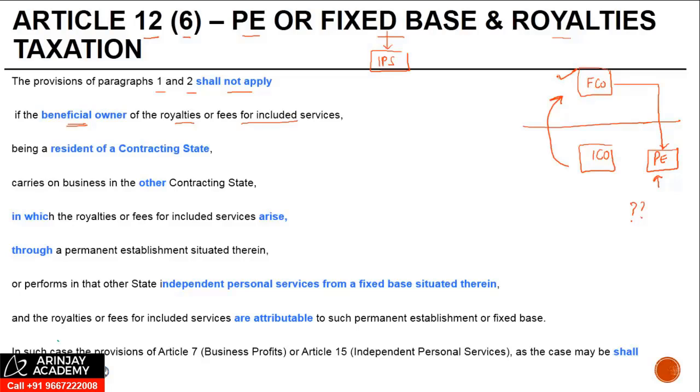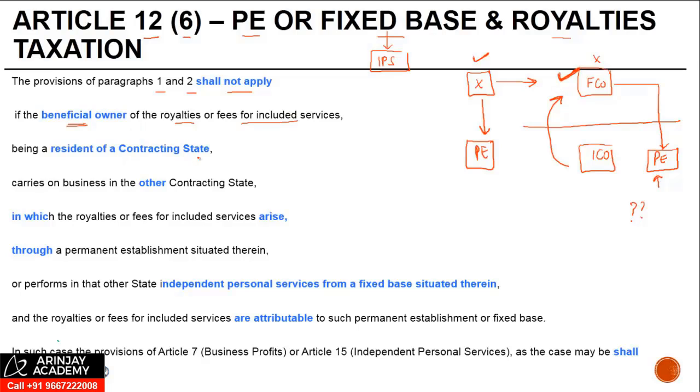This person that we are talking about here should be the beneficial owner of royalty or FIS. If he is just receiving it on behalf of someone else, let's say there's another company X, right? And X has a PE in India, then what is going to be relevant is this and not FCO, right?